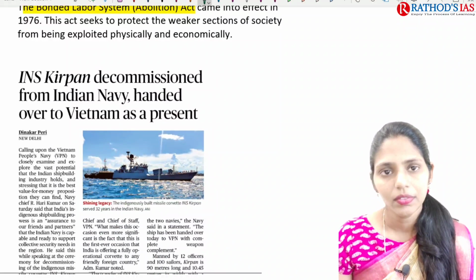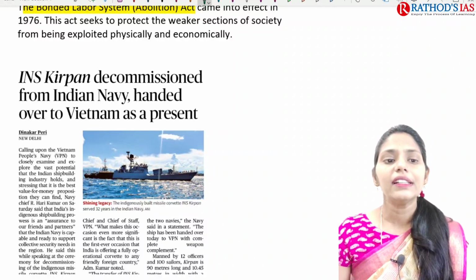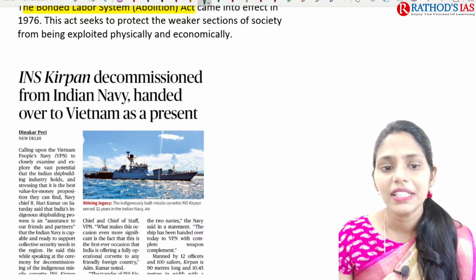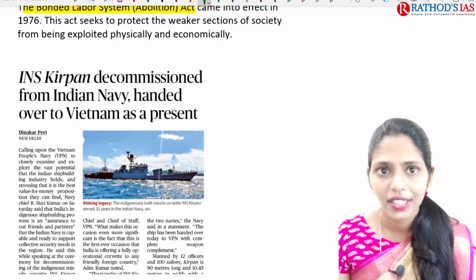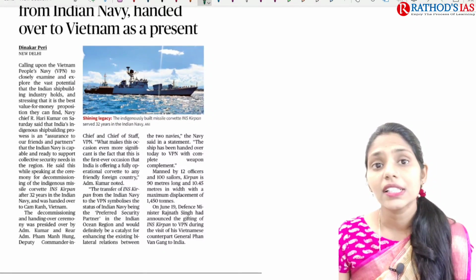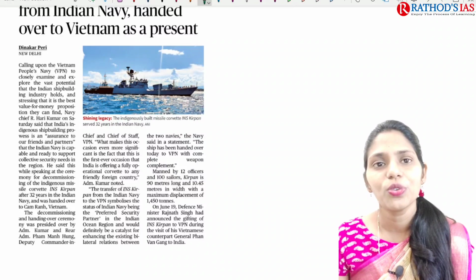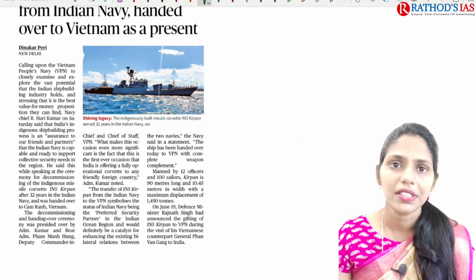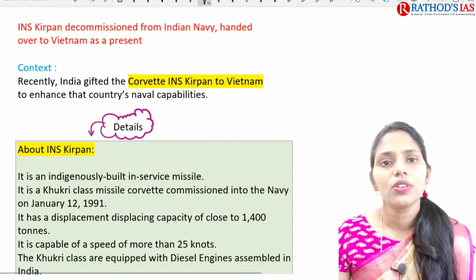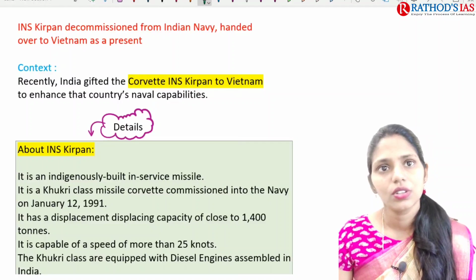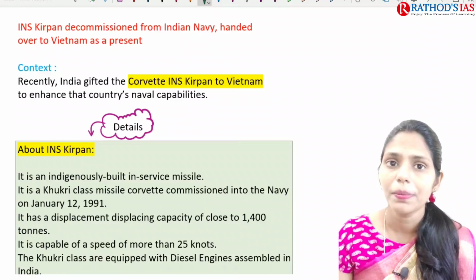And the next topic is about INS Kirpan decommissioned from the Indian Navy, handed over to Vietnam as a present. So this article is talking about the gift we are going to give to Vietnam, that is INS Kirpan. So here you have to know some detailed facts. These facts will be important for your prelims.